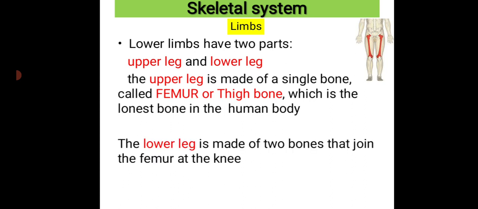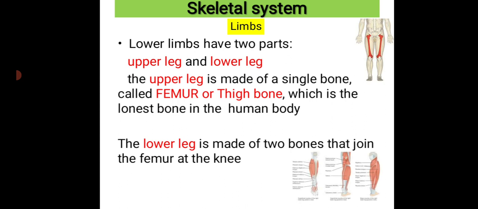Now, lower leg. What is the lower leg then? A lower leg is made up of two bones that join the femur at the knee. Here you can see the bones present at the lower leg are joined to the femur.